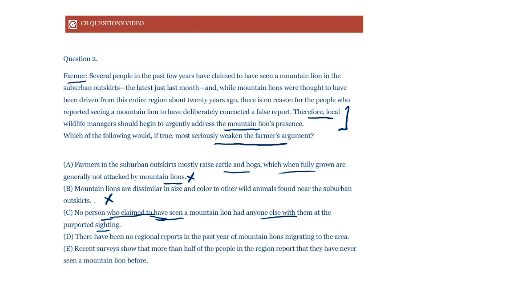So now, we are creating a doubt in the mind of the farmer. Let's say we are saying that, all right, so you're saying that many people have claimed to have seen a mountain lion, but then these people who claimed to see a mountain lion, they were always alone. They never had anyone else with them, right? So this is far, far stronger, right? So that is why it certainly does make sense, and it certainly does weaken the farmer's conclusion.